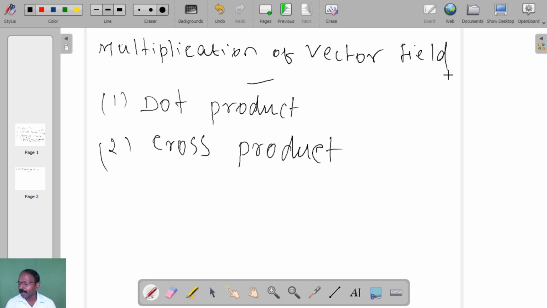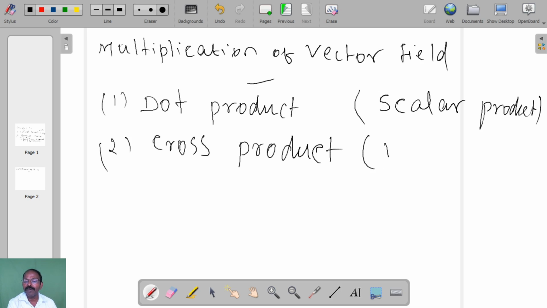So dot product is used for scalar product. We know what is scalar. Scalar means it has only magnitude. And cross product is for vector product.